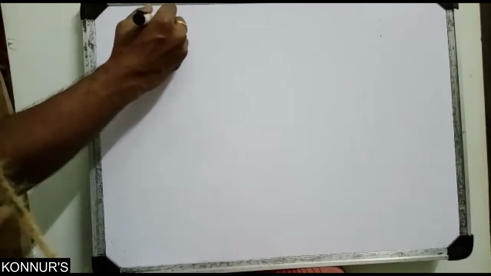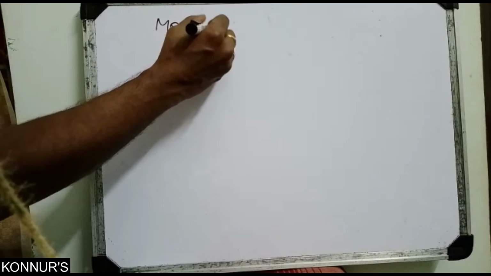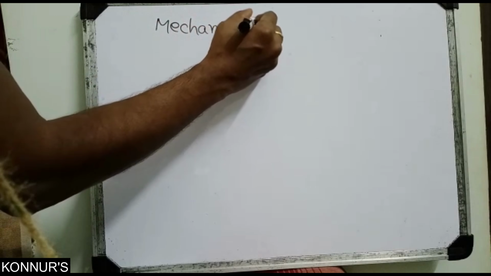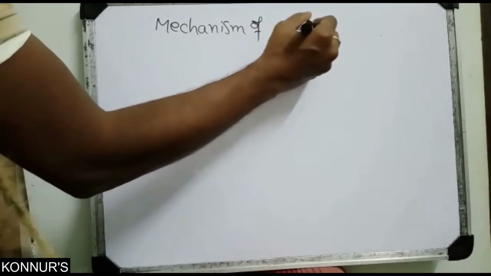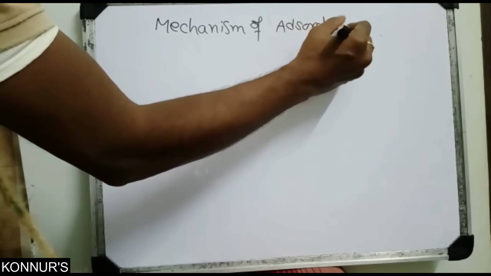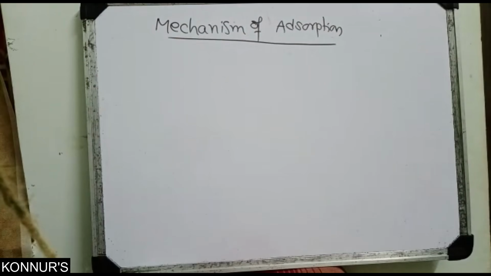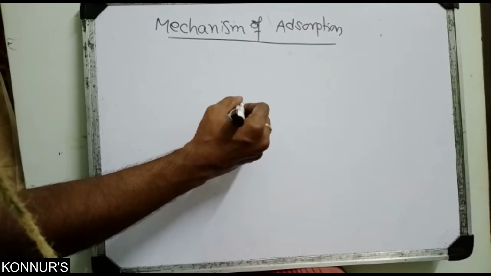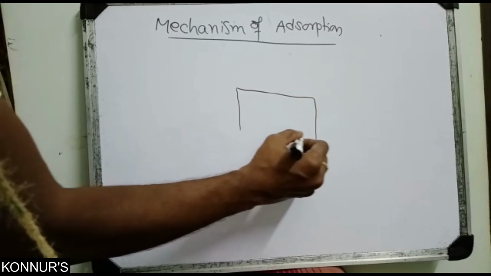Next, we'll see the mechanism of adsorption. See, already we discussed, suppose iron material is there.